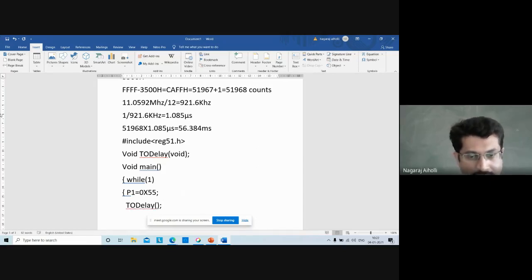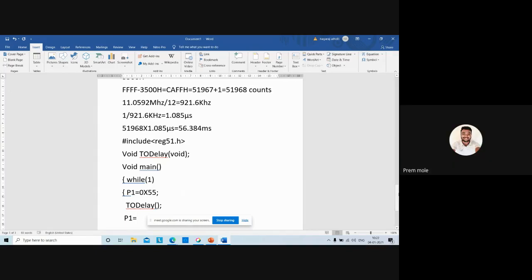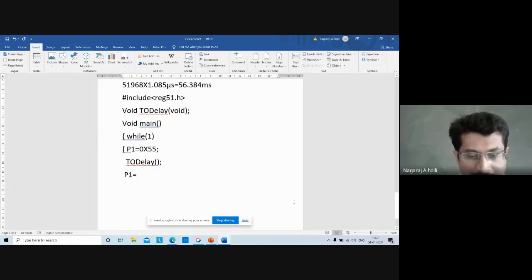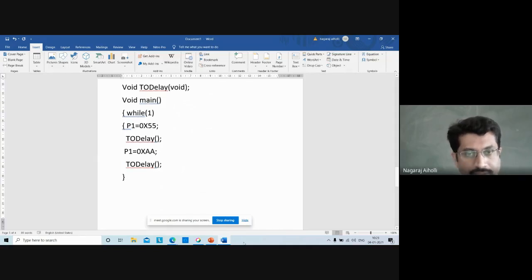Then next, toggle the value. So P1, what is the toggled value of 55? Anybody? Very good. 0xAA. Correct, exactly. Very fantastic. Then again give the delay, T0delay function. Now we'll write the delay function. Finish the while loop and then finish the main function.